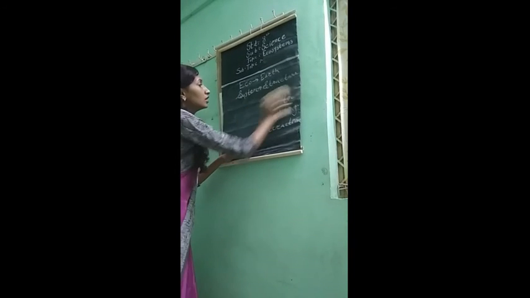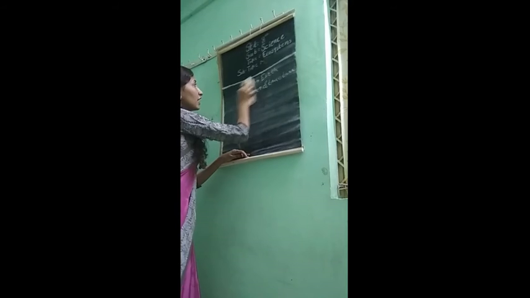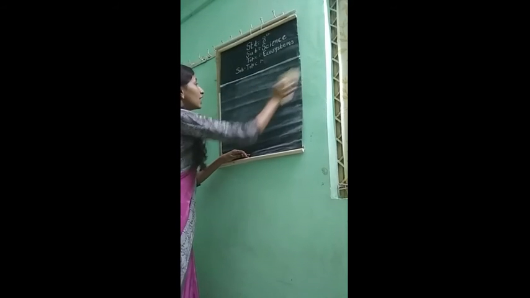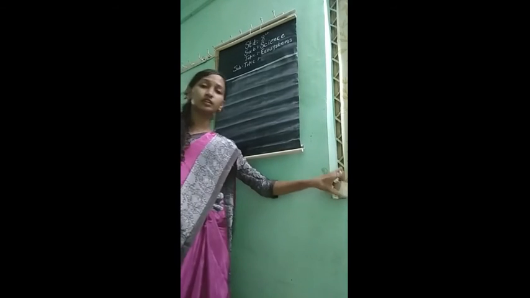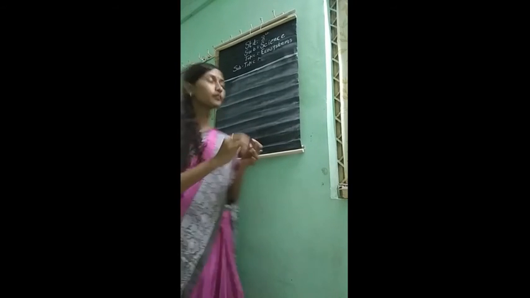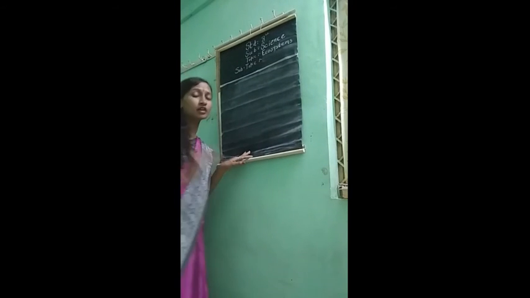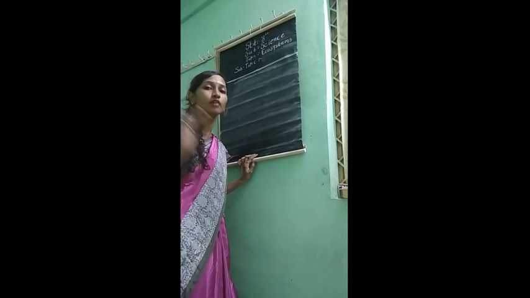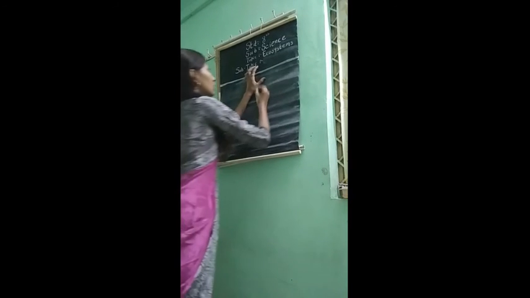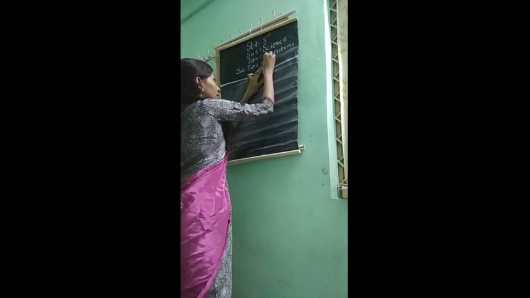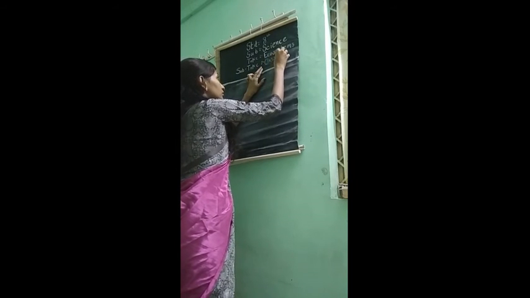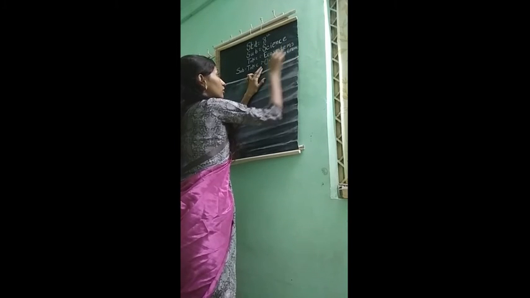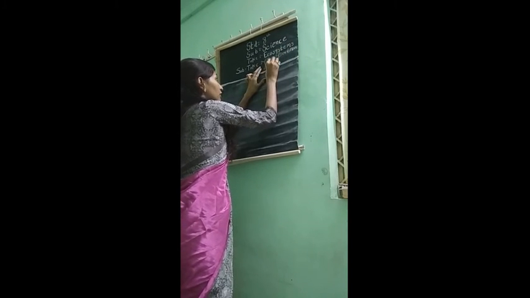Now, as this ecosystem is divided into biotic factors and abiotic factors, the abiotic factors are further divided into two groups. So, today we will learn about the classification of abiotic factors.